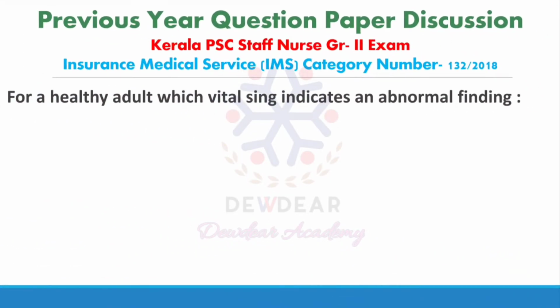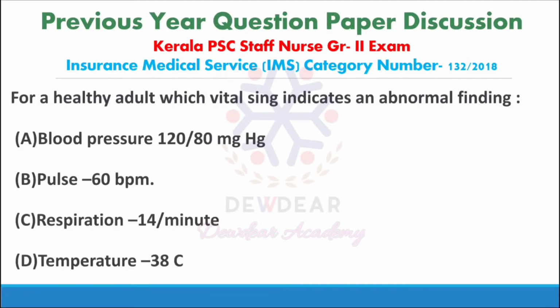Next question. For a healthy adult, which vital sign indicates an abnormal finding? Options are blood pressure 120/80 mm of Hg, pulse 60 beats per minute, respiration 14 breaths per minute, and temperature 38 degrees Celsius. Correct answer is temperature 38 degrees Celsius.